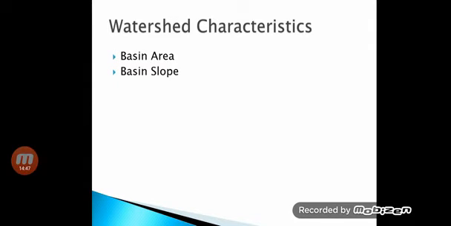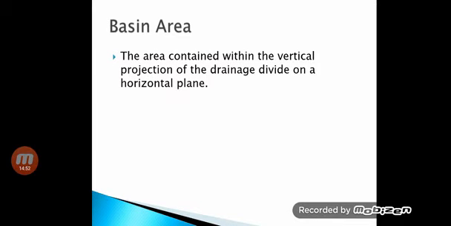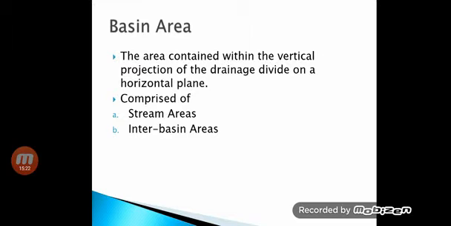Next are the watershed characteristics. We'll see them one by one. First is the basin area. You can define the basin area as the area contained within the vertical projection of the drainage divide on the horizontal plane. Vertical projection means if you look from the top, if you project the basin from the top onto the horizontal plane, it is called the basin area. It comprises stream areas, all the areas within the stream, and the interstream areas.